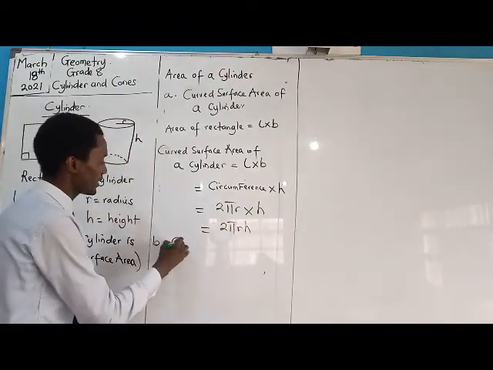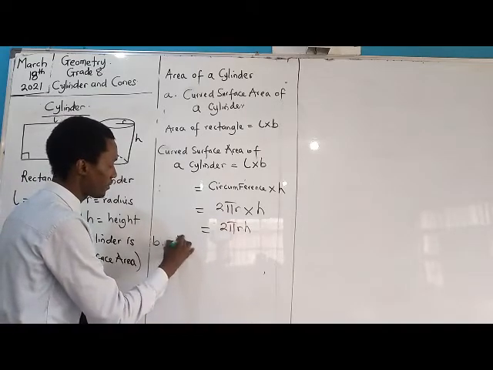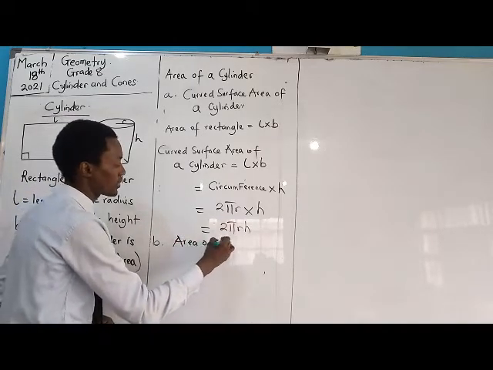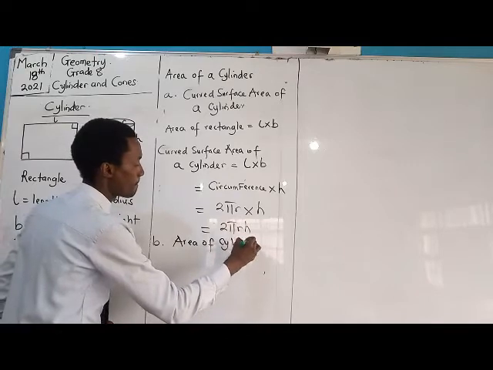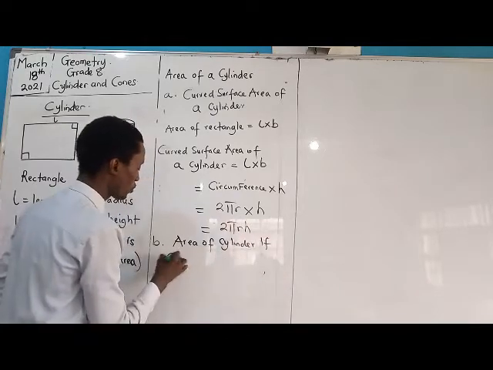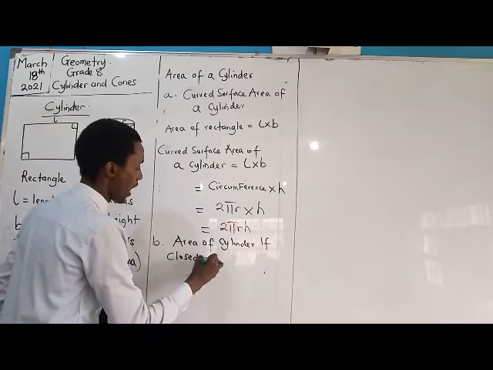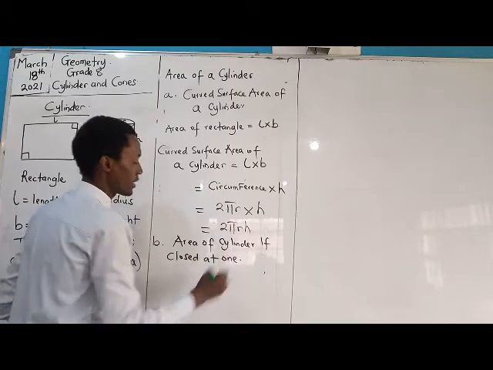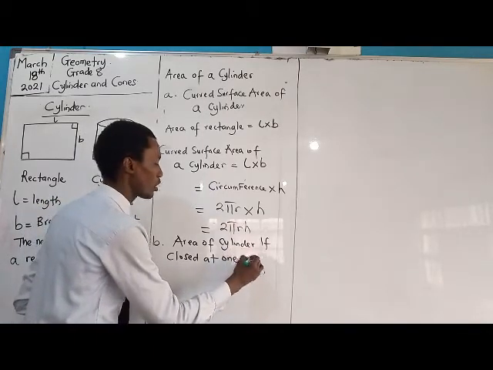There's yet another condition: the area of a cylinder if closed at one end. Now take note of this.